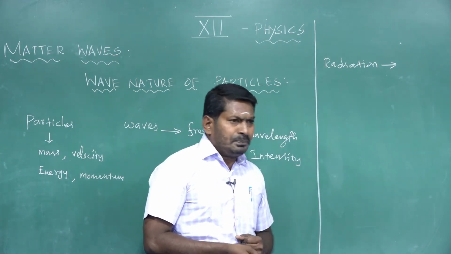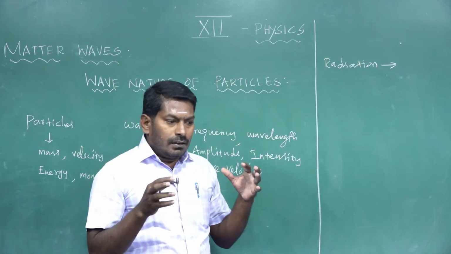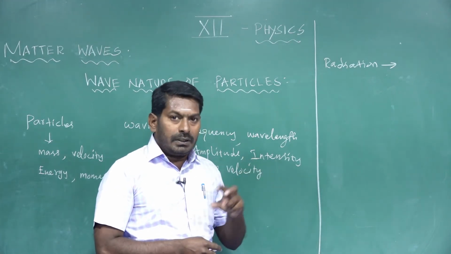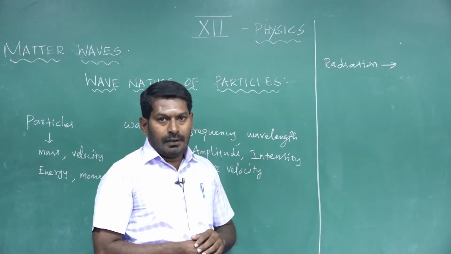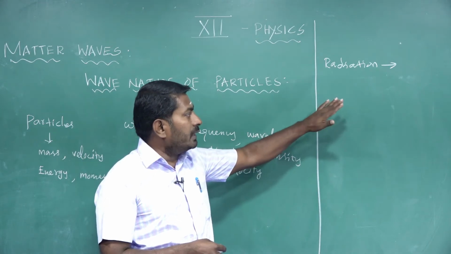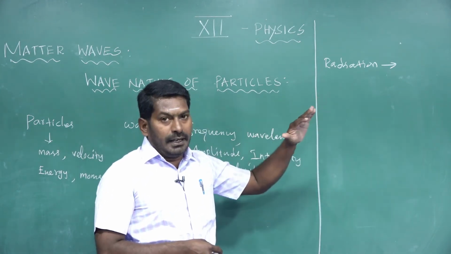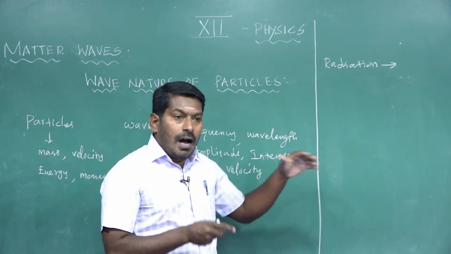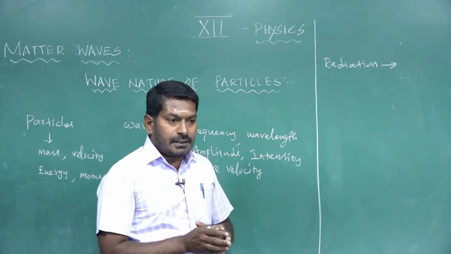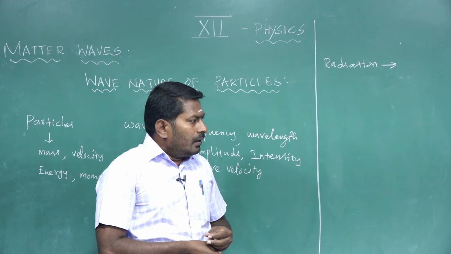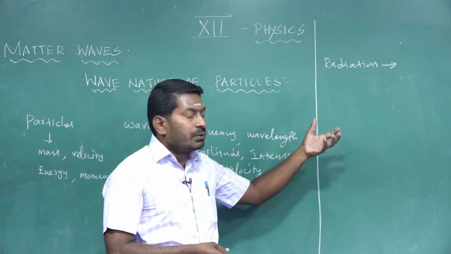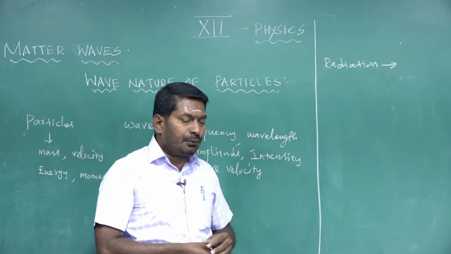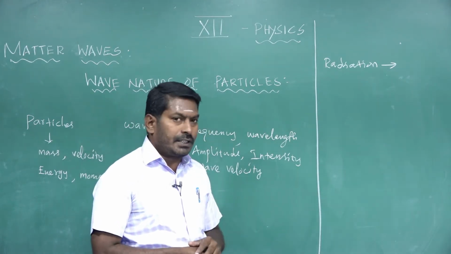See, generally, nature comprises only two entities: radiation and matter. Already, quantum theory suggested the dual nature of radiation, that radiation acts with wave-like properties and particle-like properties under suitable circumstances. For example, radiation behaves like a wave in phenomena such as interference, diffraction, and polarization.